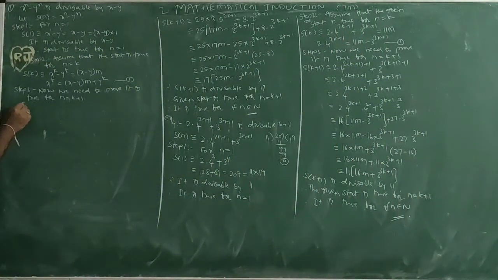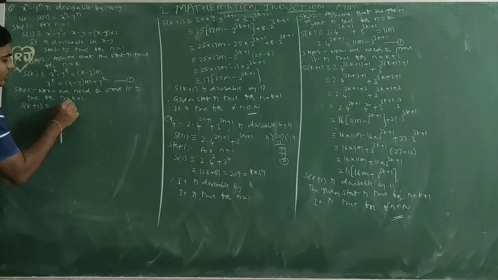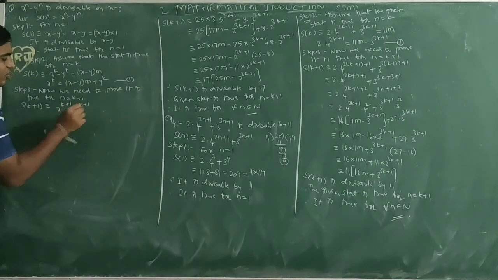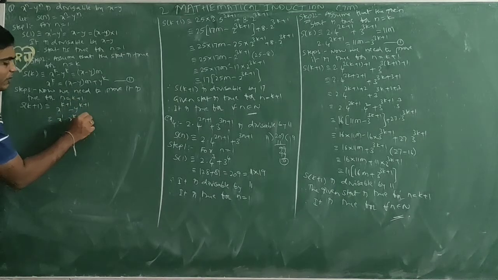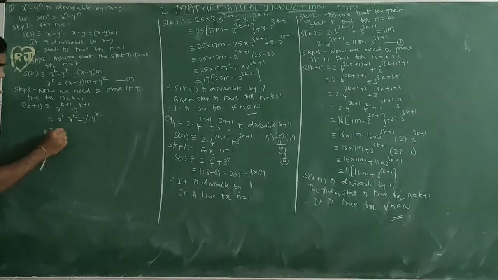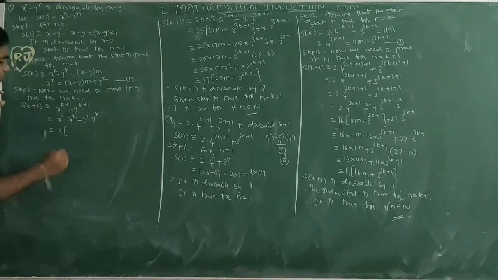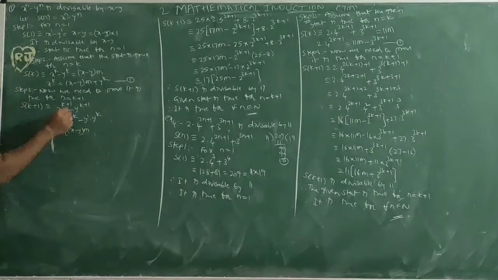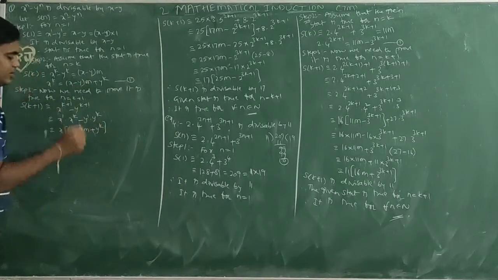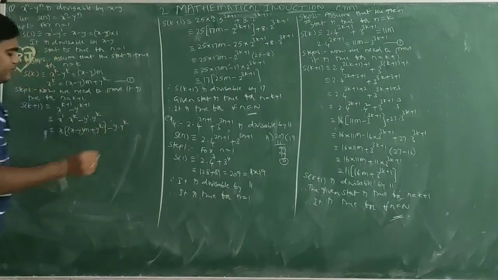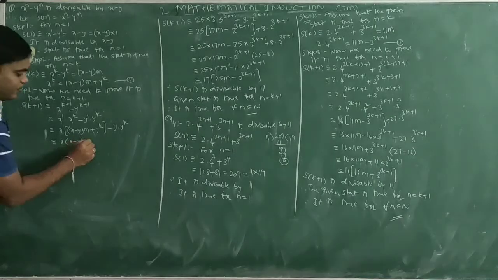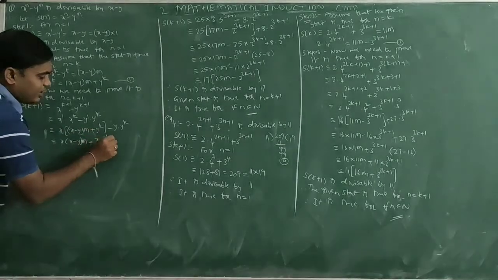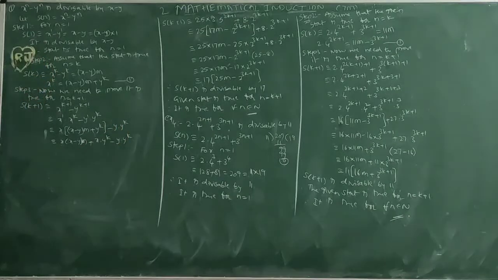So S(k plus 1) equals x^(k+1) minus y^(k+1). So by the law of exponents, x^1 into x^k minus y^1 into y^k. x times x^k equals x times ((x minus y) m plus y^k) minus y into y^k. So x times (x minus y) into m plus x into y^k minus y into y^k.